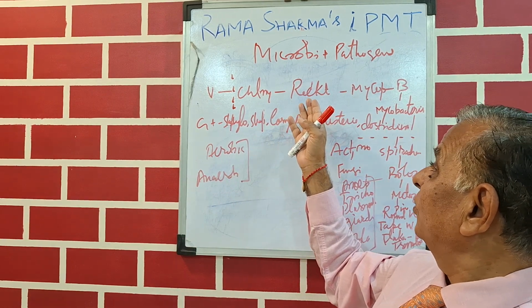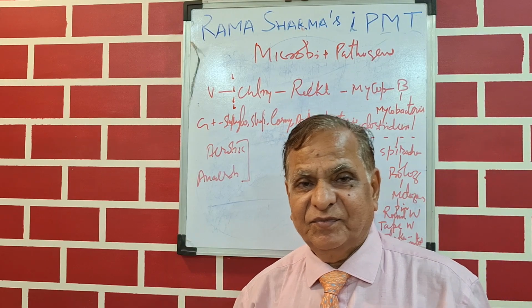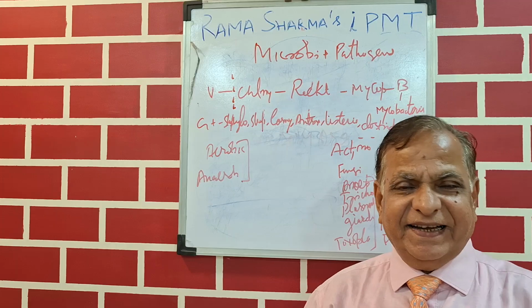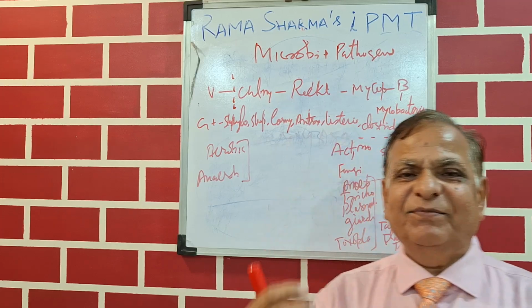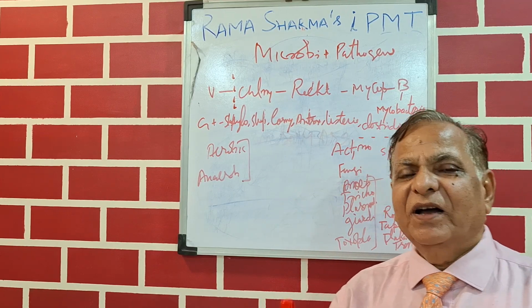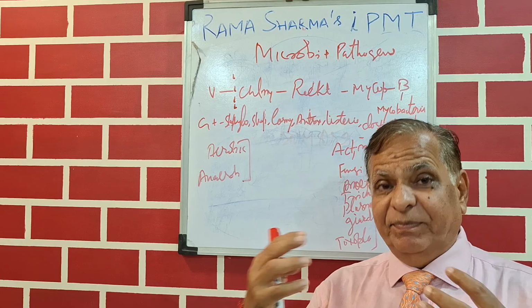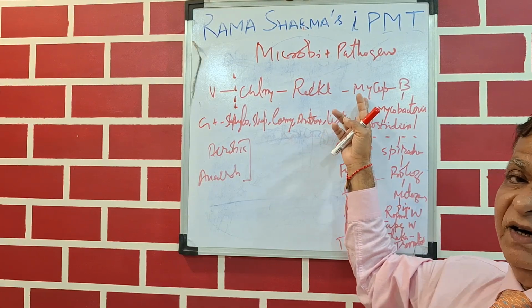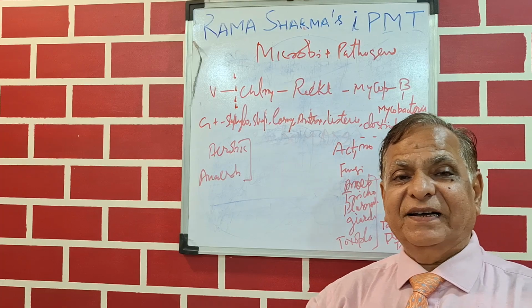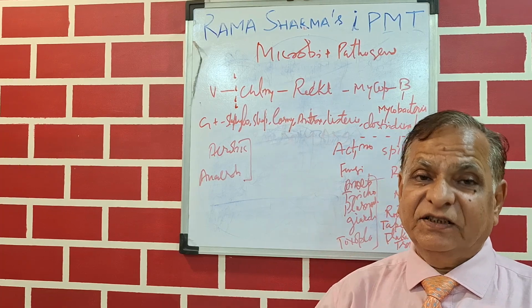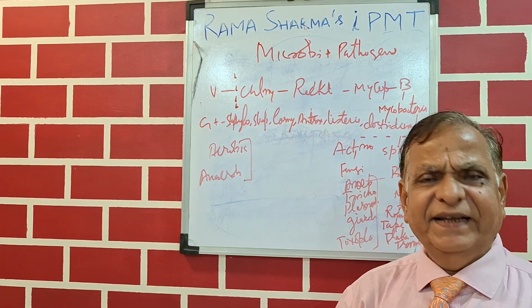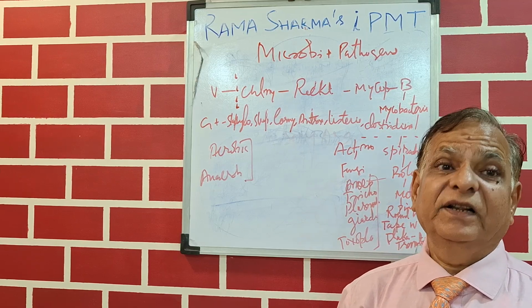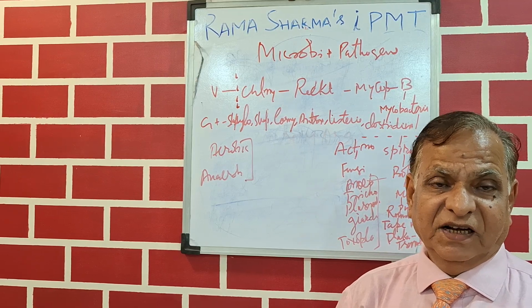Now the next organism is more developed, but again there is no cell wall. It has both RNA and DNA and developed enzymes inside, and it can survive independently. That we call mycoplasma. So mycoplasma is the fourth pathogen which infects us. Commonly it is found in sexually transmitted disease, and also in the lungs, a common place where it infects.